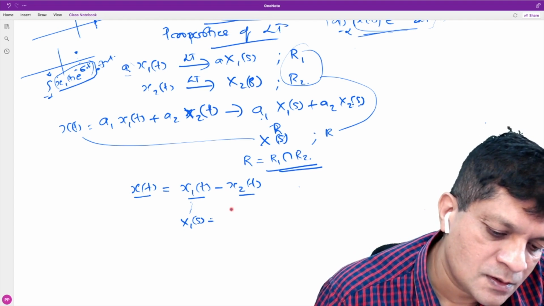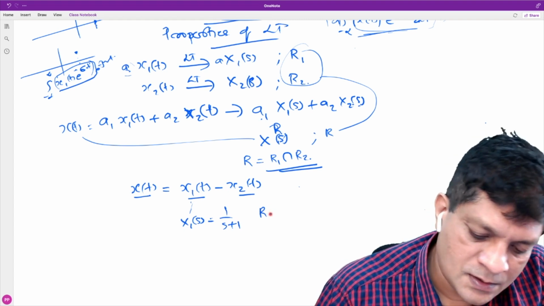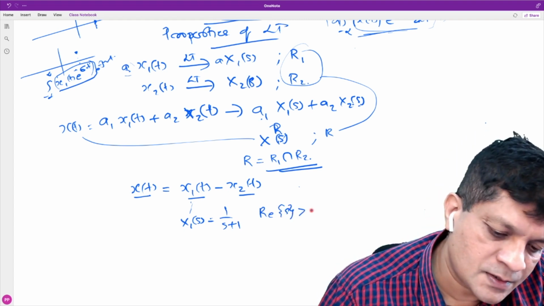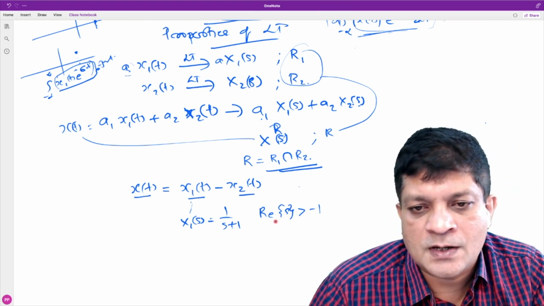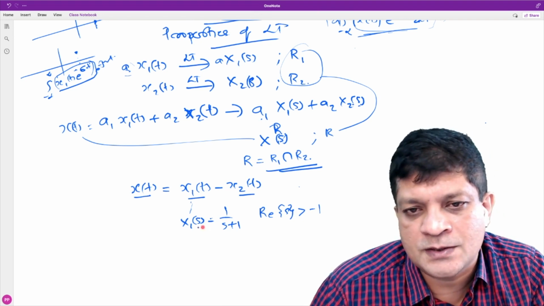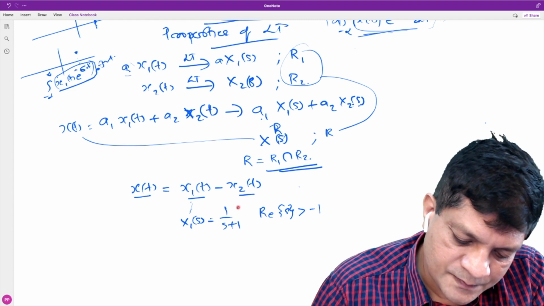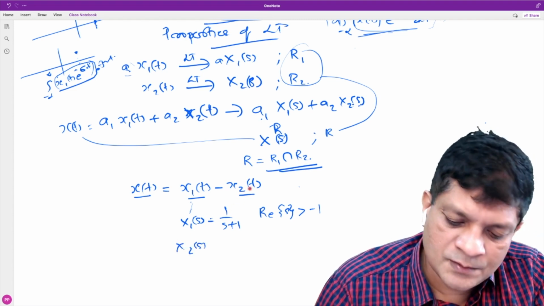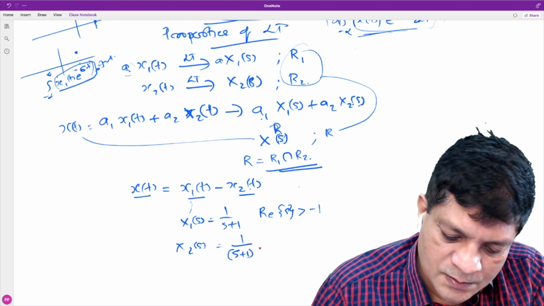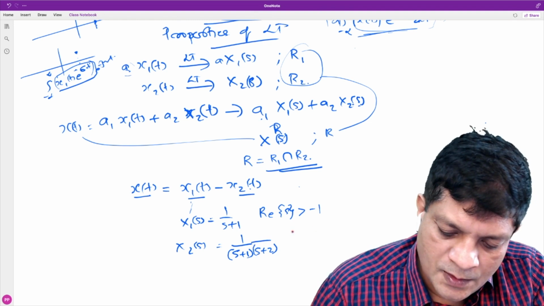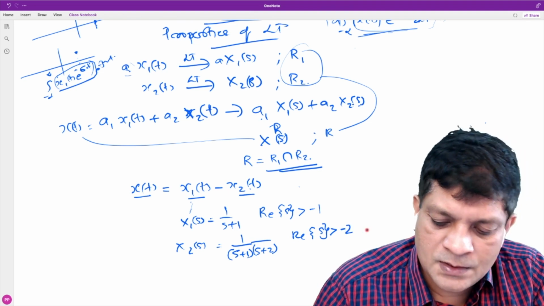X1(s) is 1 upon s plus 1, and its ROC is real part of s greater than minus 1. It is a right-sided signal, e to the power minus t u(t), isn't it? And X2(s), the Laplace transform of the signal x2(t), is given as 1 upon (s plus 1)(s plus 2), and its ROC is given as real part of s greater than minus 2.